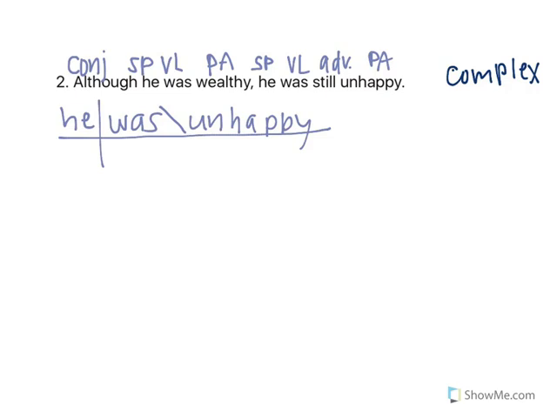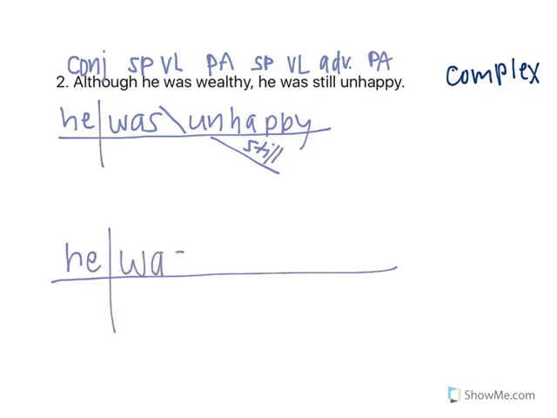So now it's time for the second clause. Wait, we still have a word to add. So still is going to modify unhappy. So for the second clause, the subject is he. The verb is was. Predicate adjective pointing back to he.